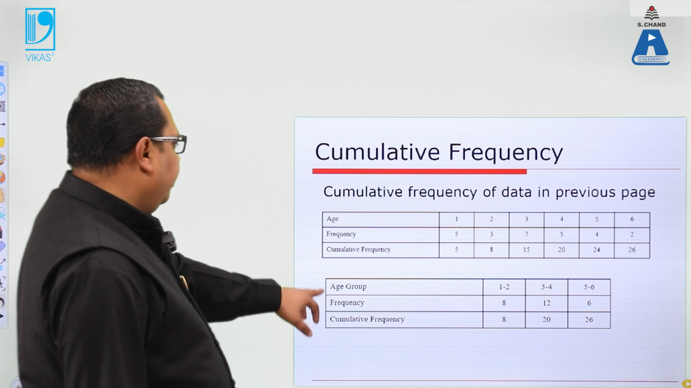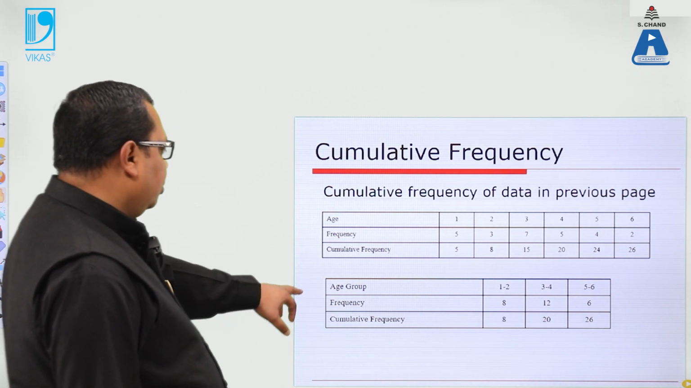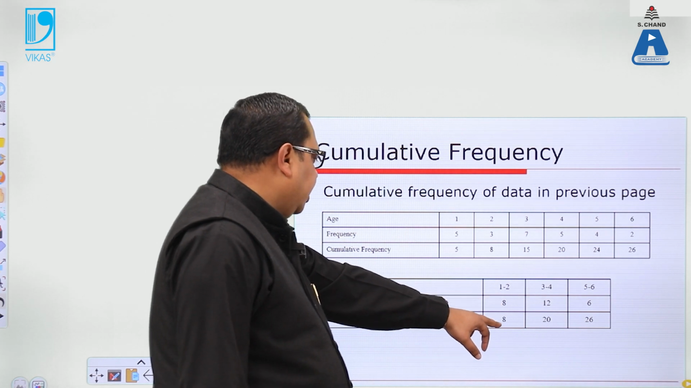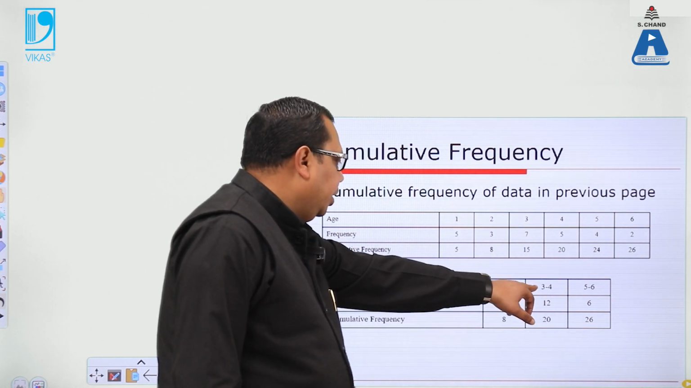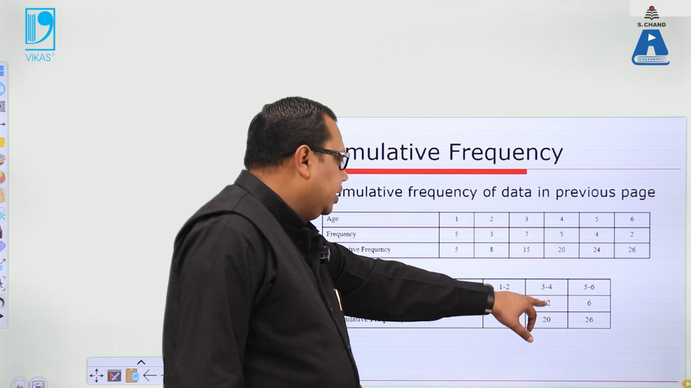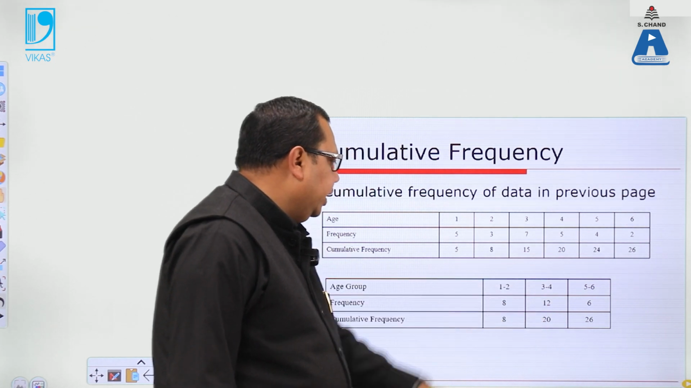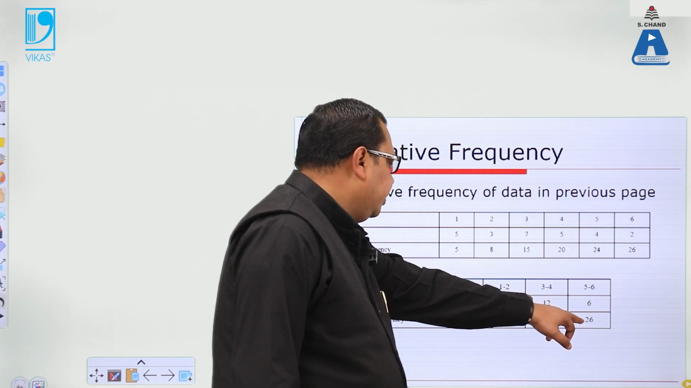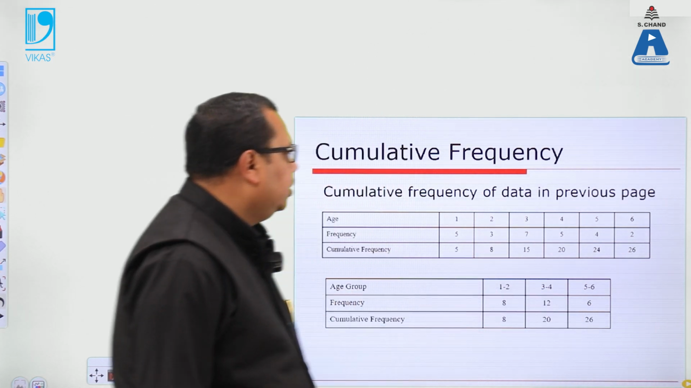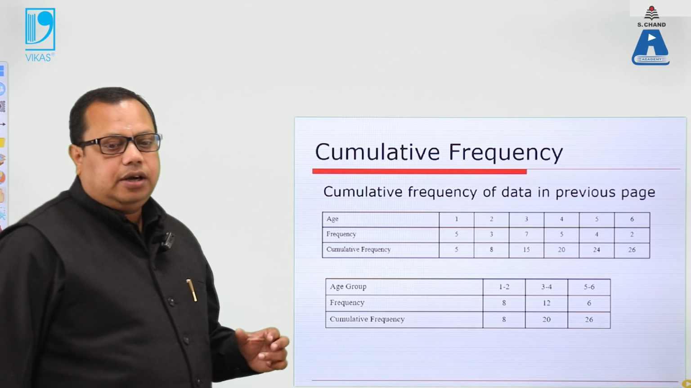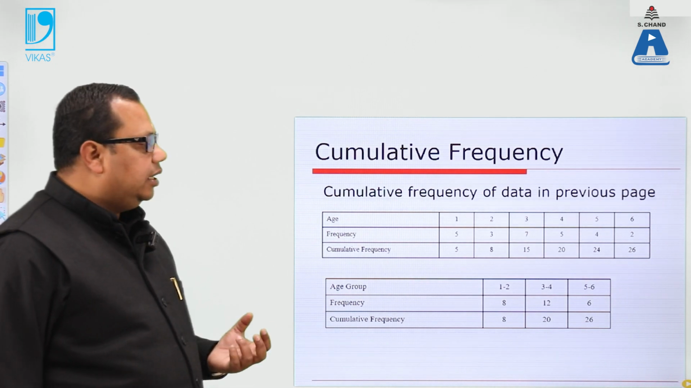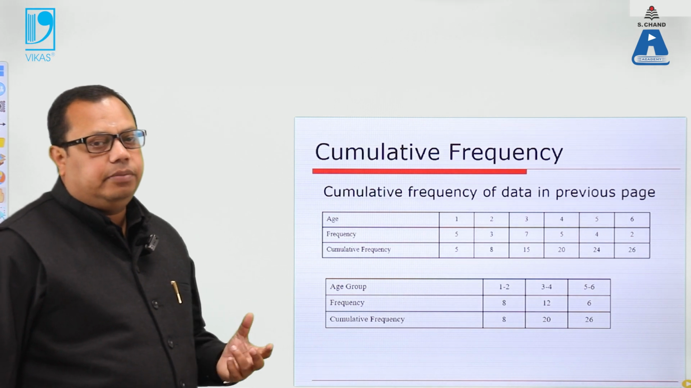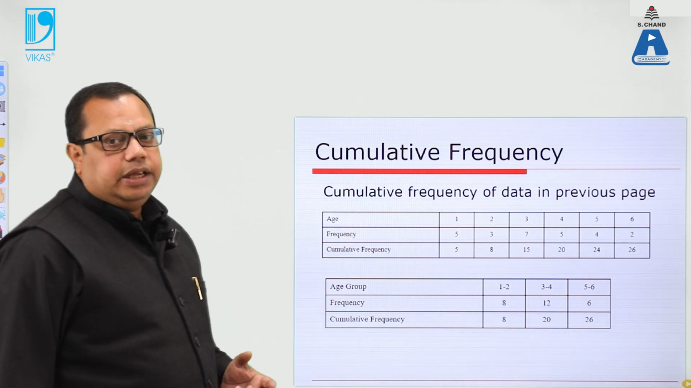So here we can form the grouped data also: between 1 to 2 years, the frequency is 8 and the cumulative frequency is 8. 3 to 4 years, the frequency is 12 and the cumulative frequency is 20. And 5 to 6, the frequency is 6 and the cumulative frequency is 26. So here we learn how we categorize the data, as we have seen in the previous slide, making a center data, making one variable and then making the calculation.